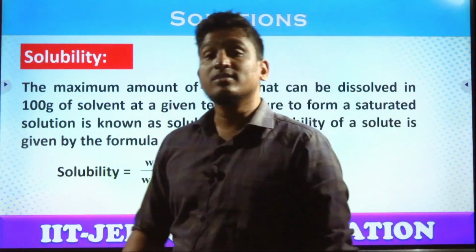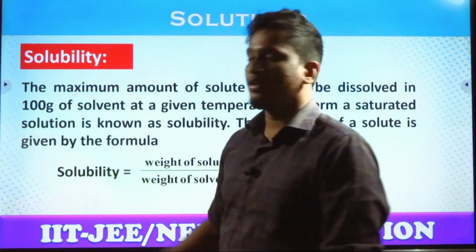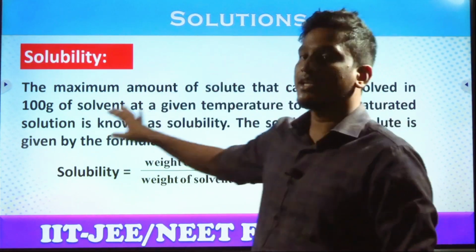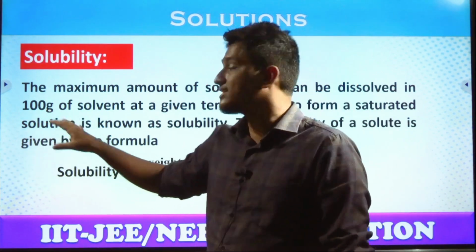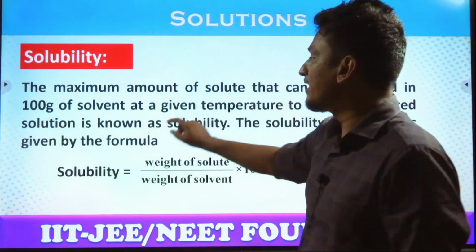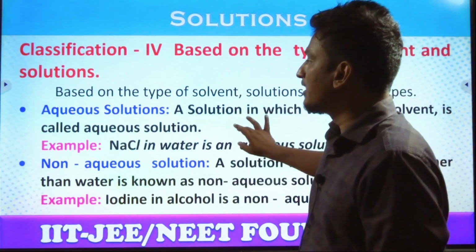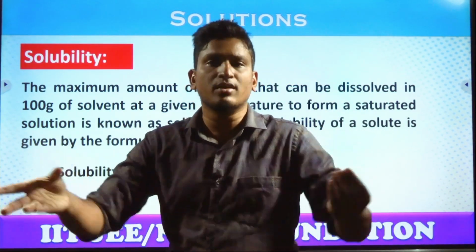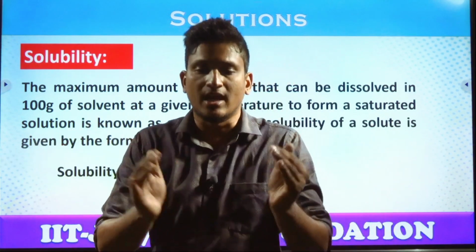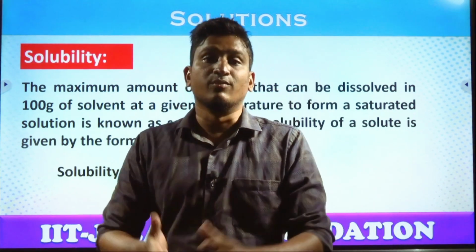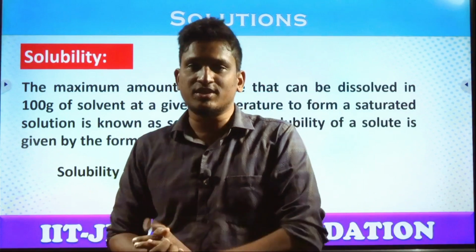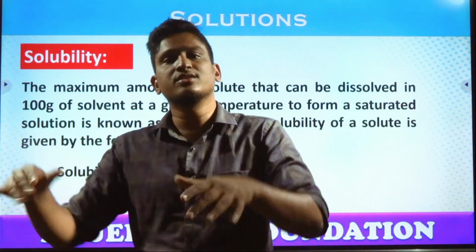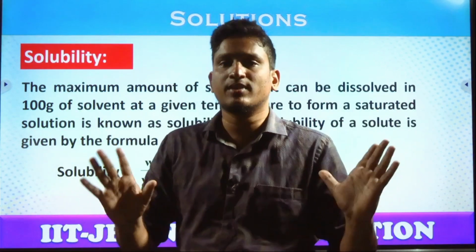We have concentration terms, students. First one is solubility. What is solubility? The maximum amount of solute that can be dissolved in 100 grams of solvent to form a saturated solution at a given temperature is known as solubility. That means, students, as I already told you, concentration terms we can express in n number of ways. Sir, how n number of ways? In 100 grams of solvent is one expression, in 1000 grams of solvent is another expression, or in terms of solution is a different expression, 1 liter of solution. Like this, we can express concentration in different ways.